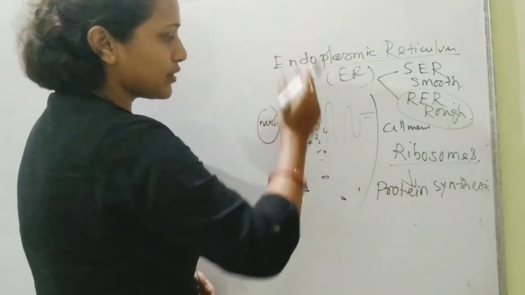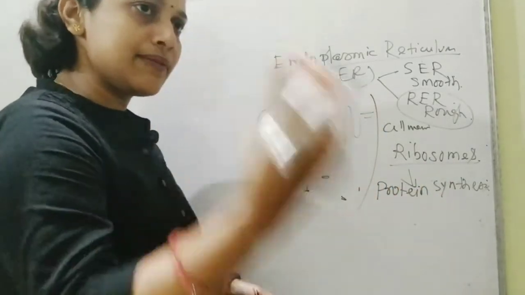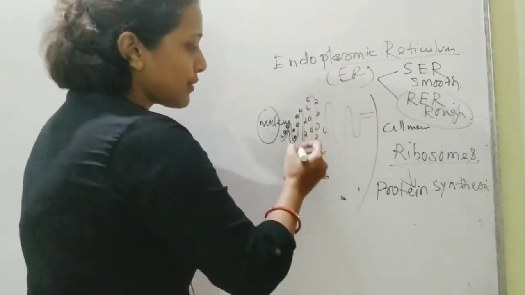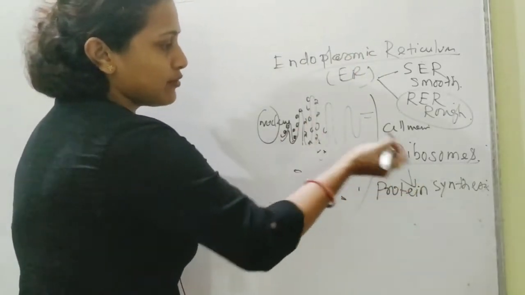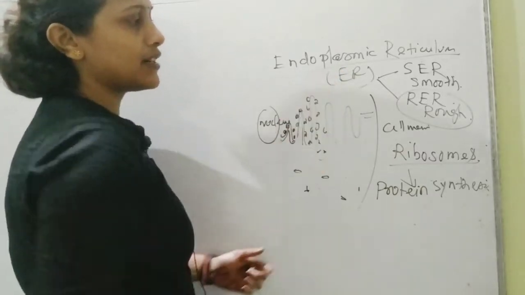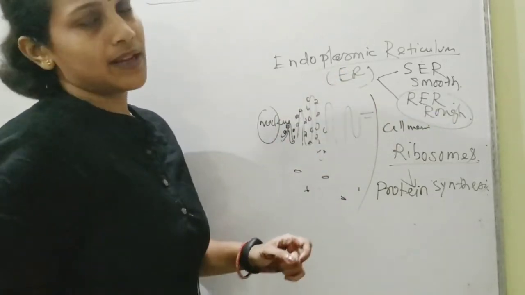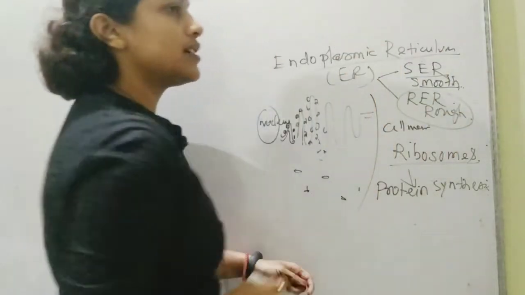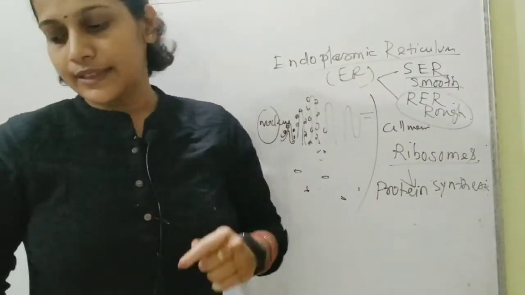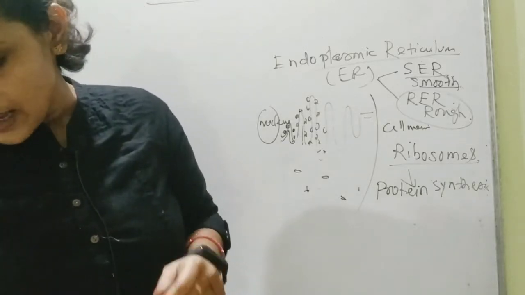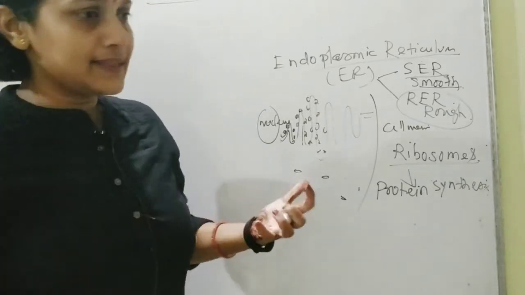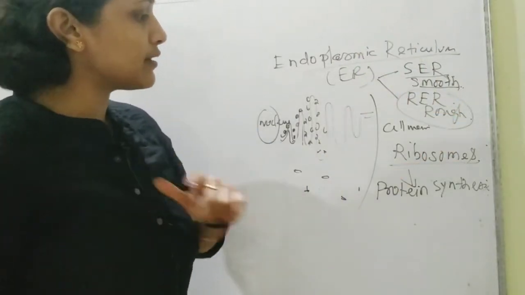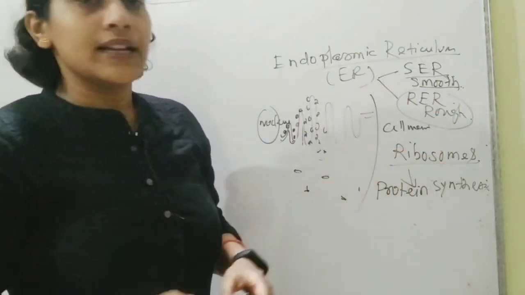If they synthesize proteins, they have to be transported through the endoplasmic reticulum to some target place. Okay, that's the role of the ribosomes that are studded to the endoplasmic reticulum, preparing this rough endoplasmic reticulum. Now when we talk about the smooth endoplasmic reticulum, they are just associated with the transportation of certain substances. I hope you are able to understand what is this smooth endoplasmic reticulum, what is this rough endoplasmic reticulum, and what is the significance of the ribosomes.